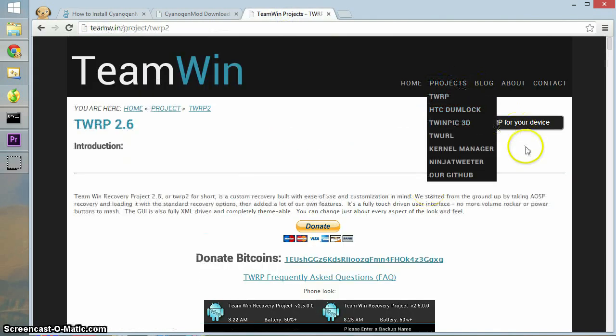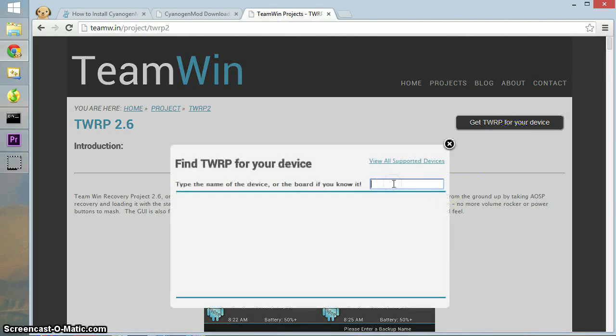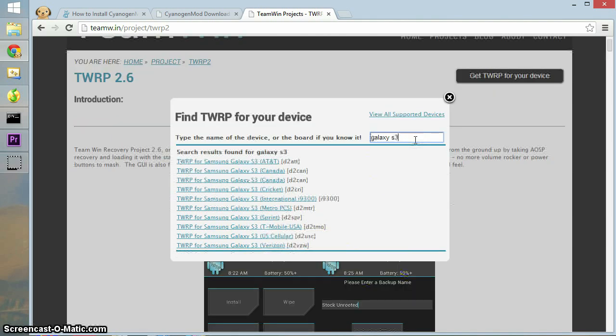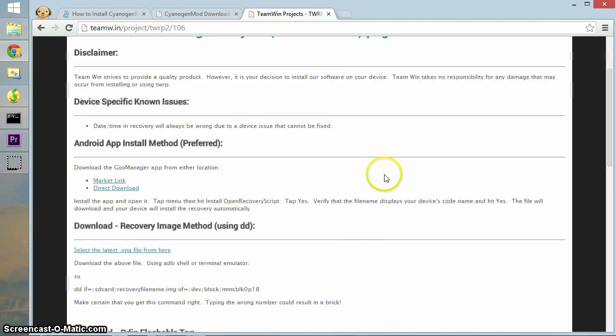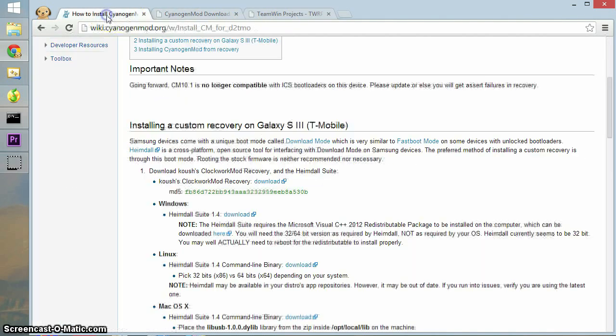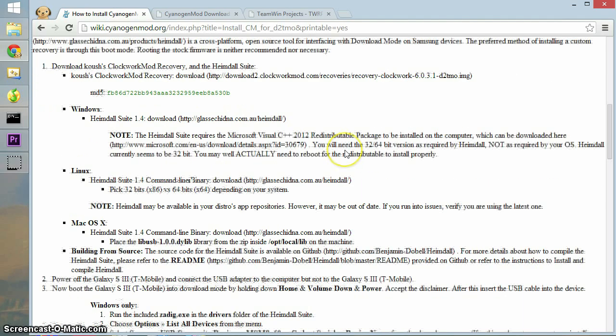Here you can get TWRP for your device. For example, Galaxy S3 Mobile, as you see, so you can click this direct download link to download it. After you downloaded all the packages, you are ready to install.